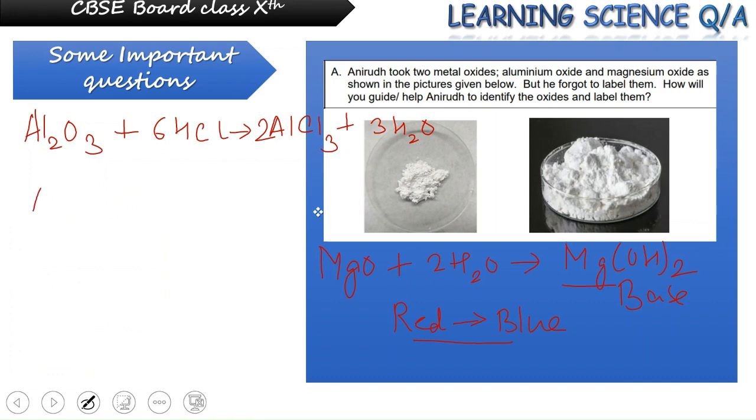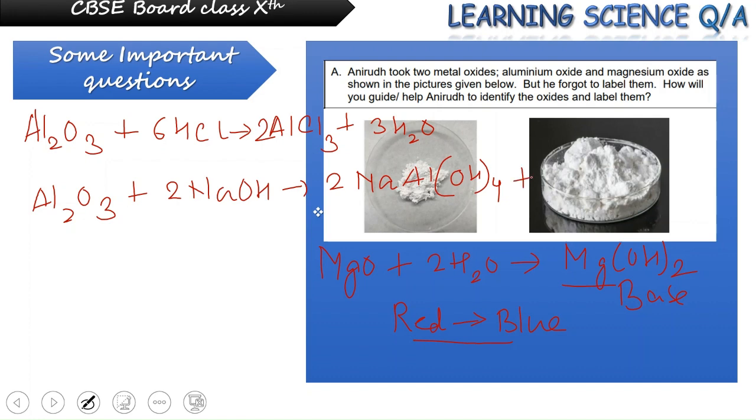Also, it can act as an acid when reacting with a base to form salt and water. So water will also be formed.